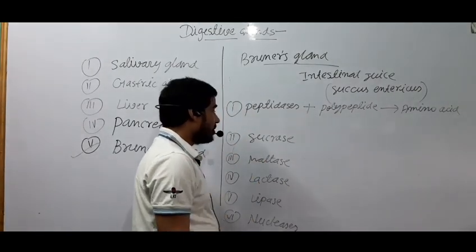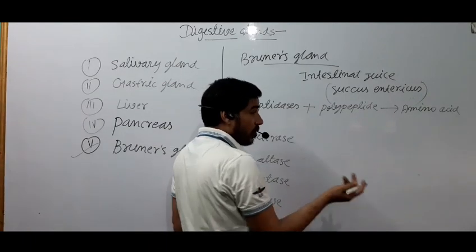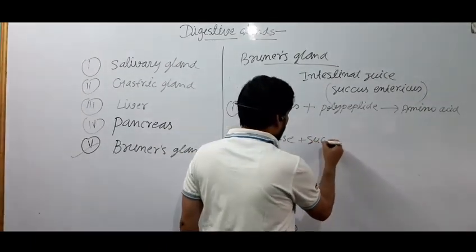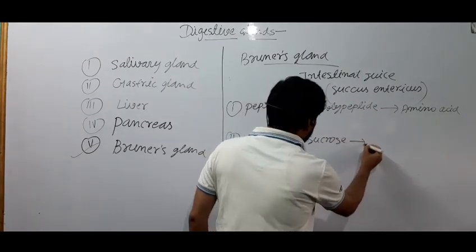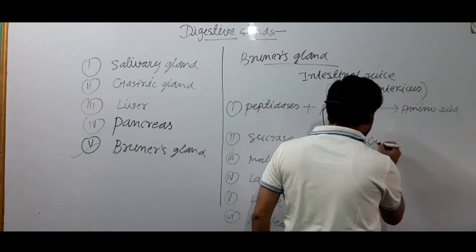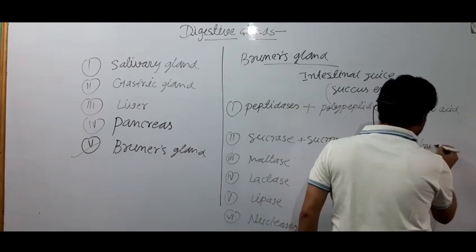Now what is the function of sucrase? Sucrase is the name of enzyme, and it acts on sucrose, which is a type of carbohydrate. So sucrase enzyme breaks sucrose into glucose plus fructose.